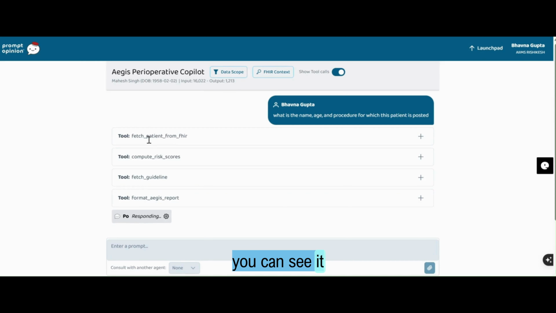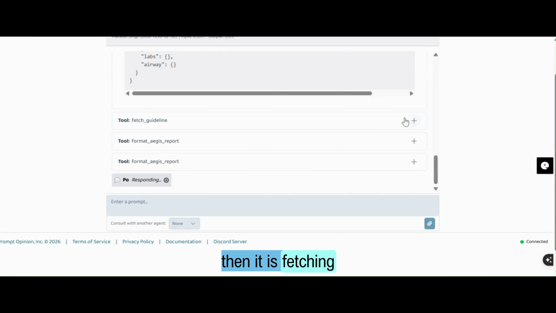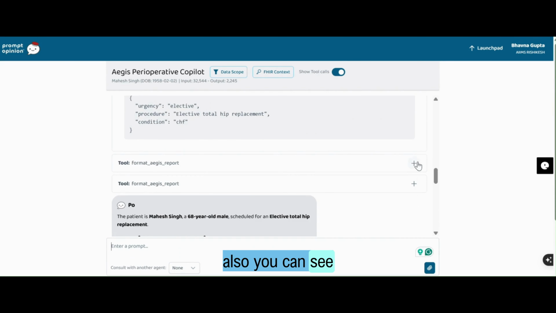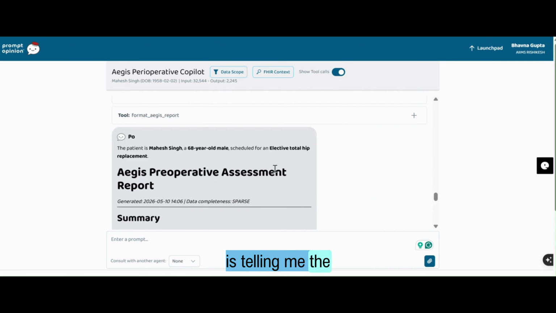You can also see it is fetching the patient from FHIR records. Then it is computing the risk score. And then it is fetching the guidelines. It is not just answering me on its own, it is providing the answer via guidelines. You can also see it is generating a report, and thereafter it is giving me the report in this format.